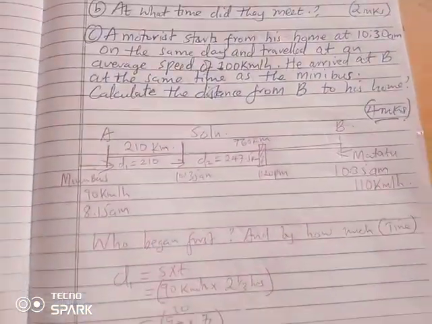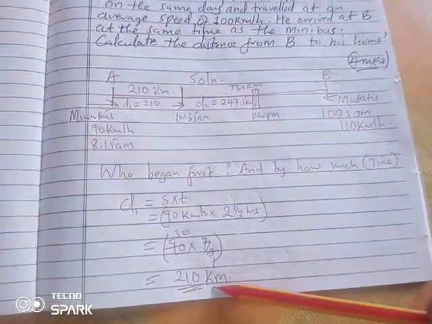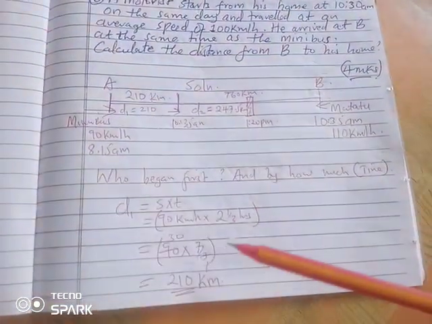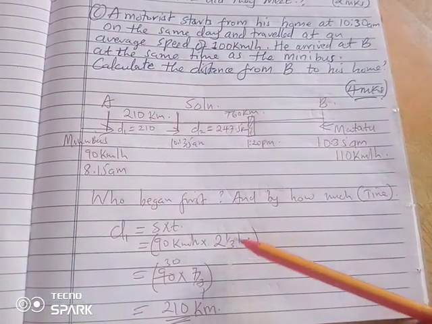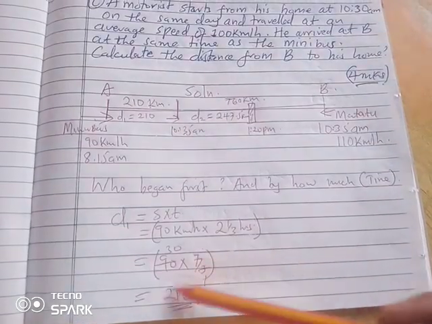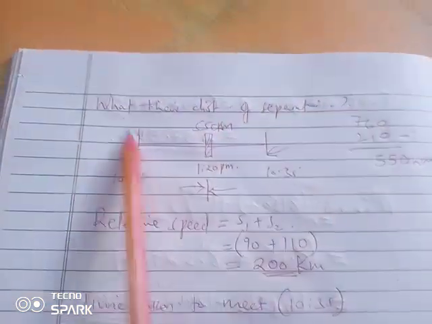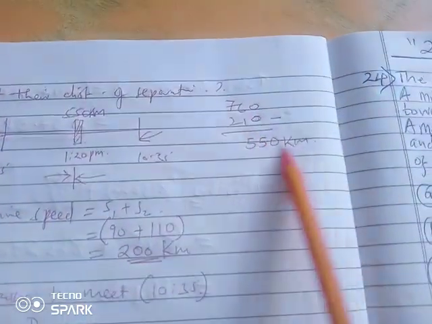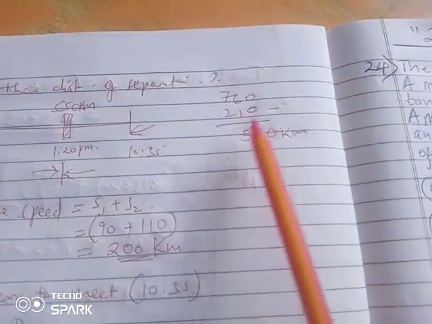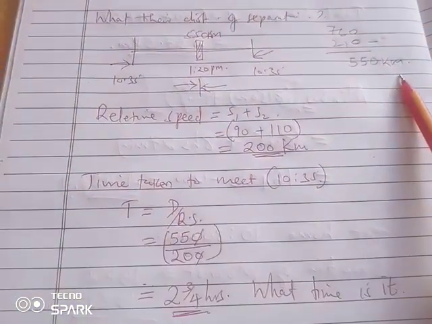So interpret keenly who began first. Like I said, we found the minibus began first by a total time of 2 hours 20 minutes. Getting the distance already covered, we found it was 210 kilometers. So the next question we asked was, what distance was still separating them? Minusing it from the total, we found 550 kilometers still left for them to cover.